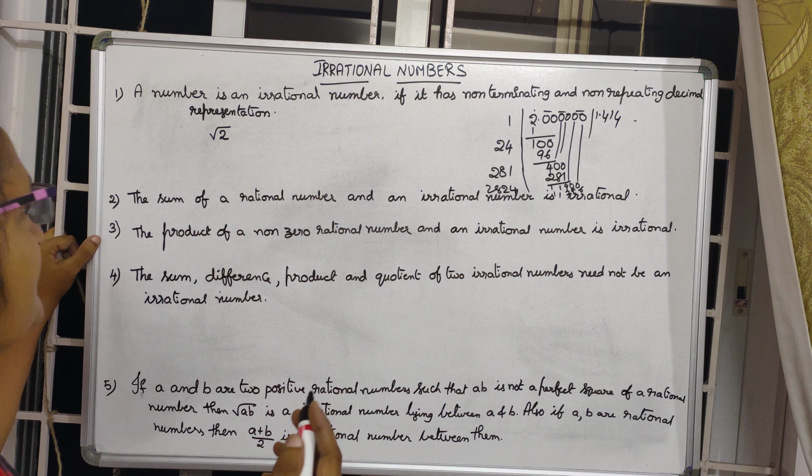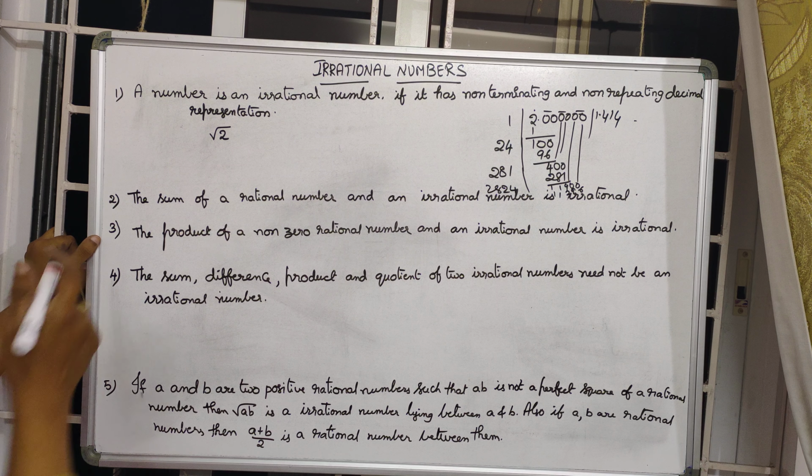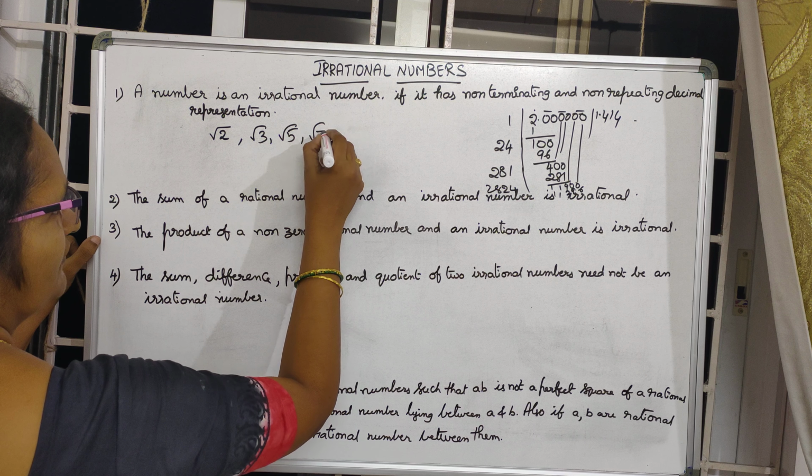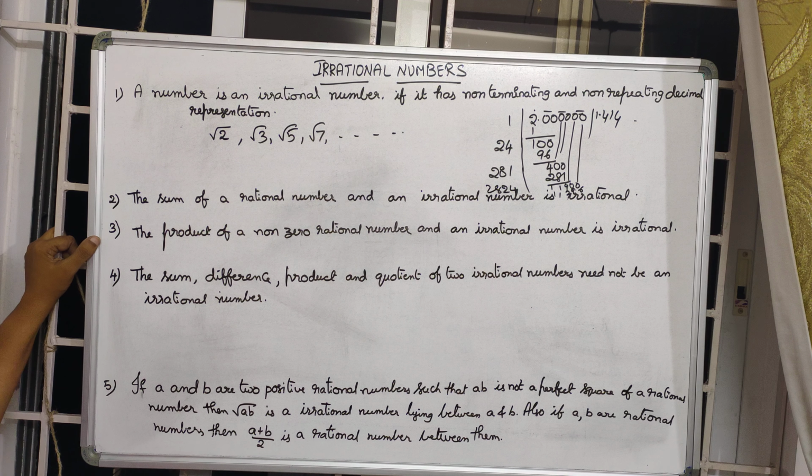So this type of examples, a number like root 2, root 3, root 5, root 7 and so on, these are all irrational numbers. If you find the square root of these numbers, the decimal expansions will be non-terminating, non-repeating.